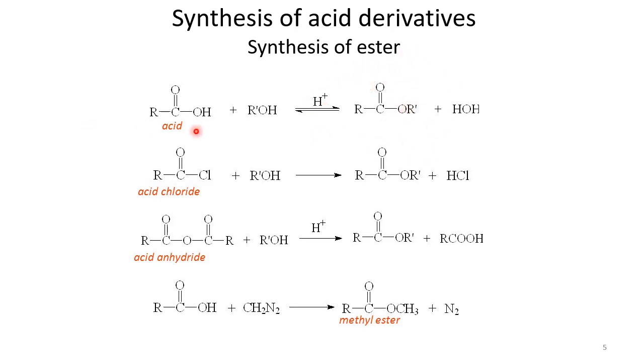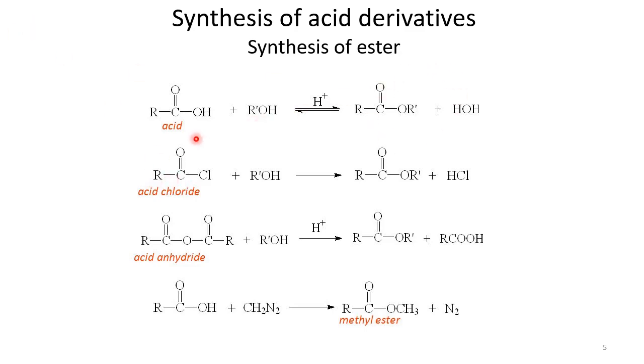It means that this R group is introduced somehow in the acid. So there are different possibilities here, but most of the time the conventional way to synthesize an ester is by reacting an acid with an alcohol. This reaction can also occur without a catalyst, but most of the time an acid is used as a catalyst for this reaction. And if we react acid with an alcohol, that's how we get an ester here.